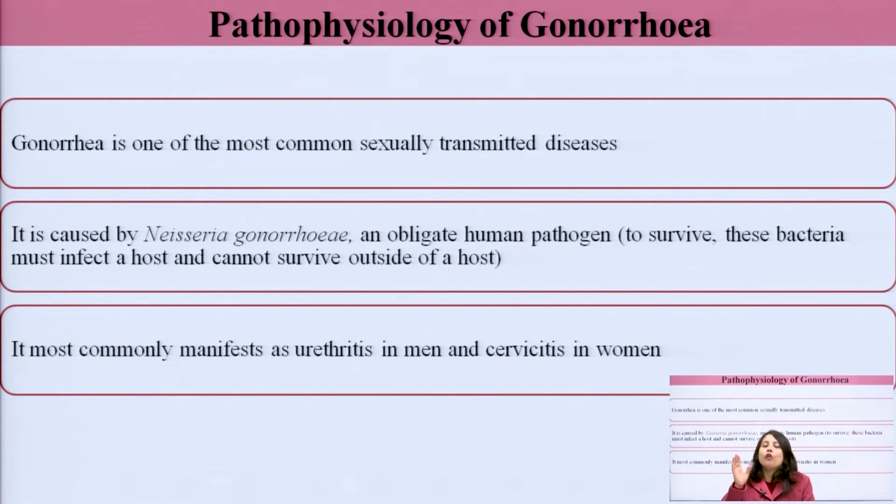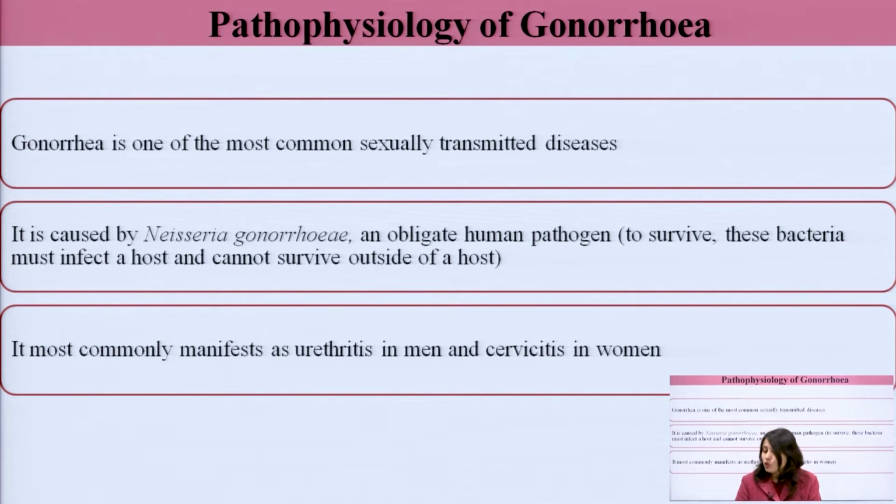So for survival they need to spread the infection from one person to another. They cannot survive as such outside the host body, the human body. And for them the host is only human beings. There is no other animal or vector involved, only humans are their host. That is why they are called an obligate human pathogen.